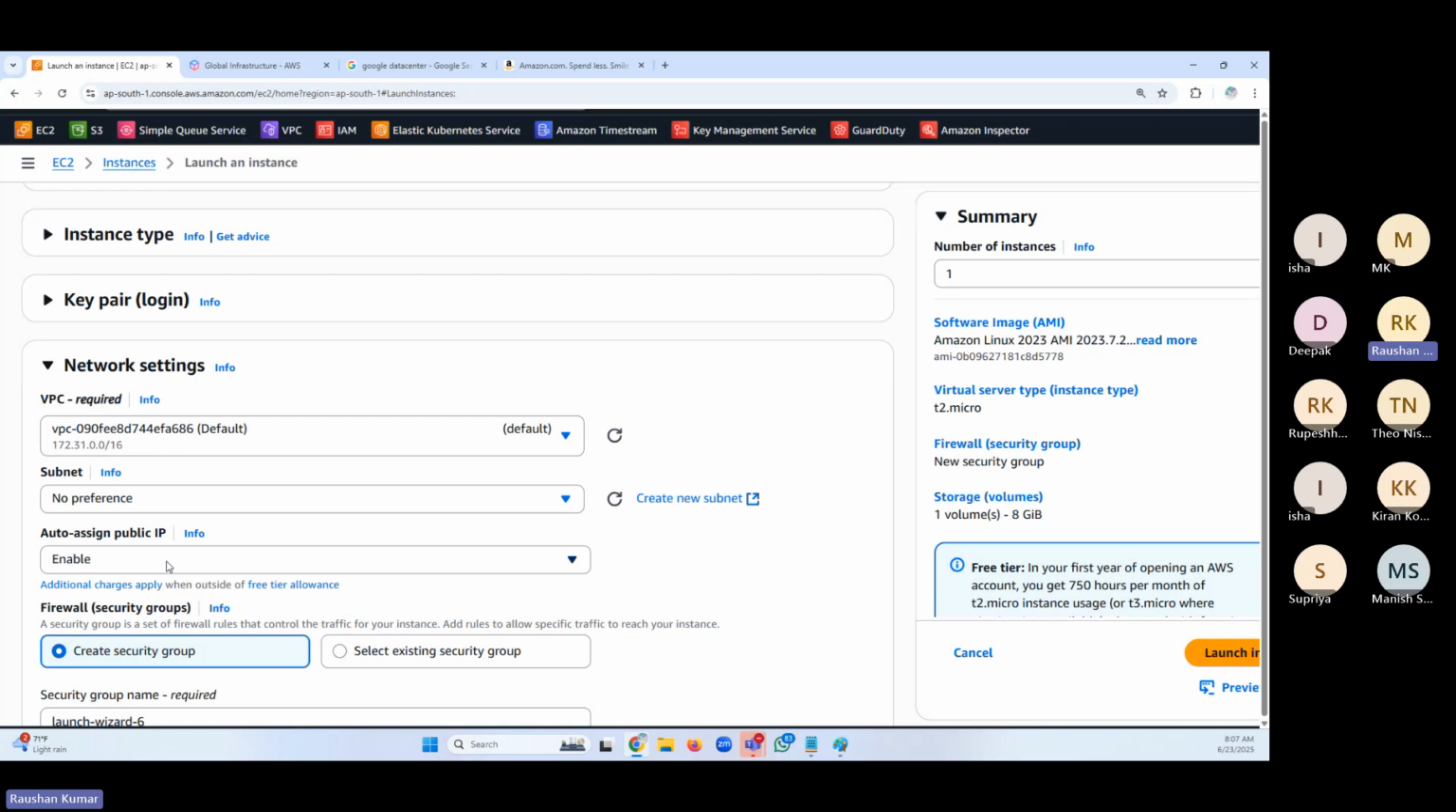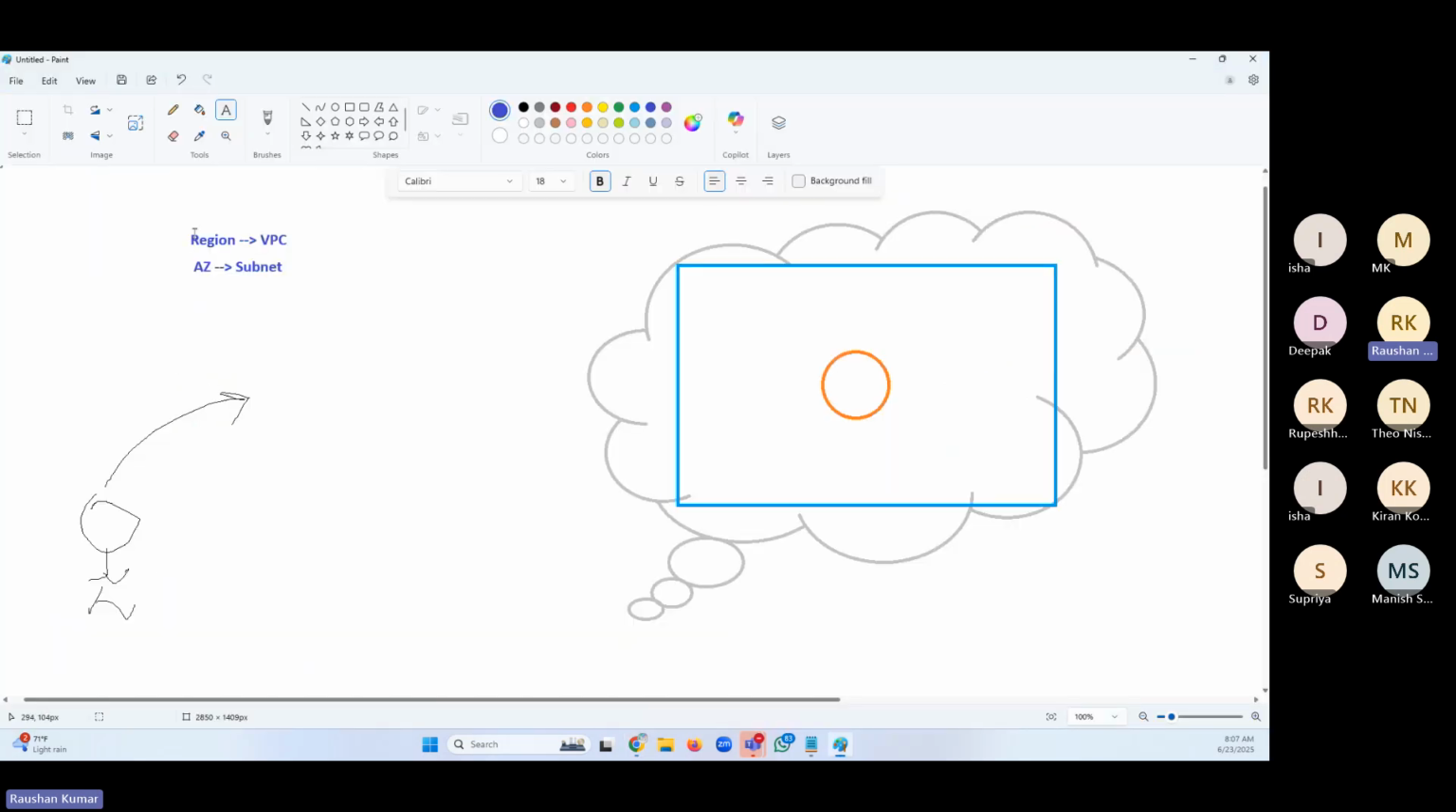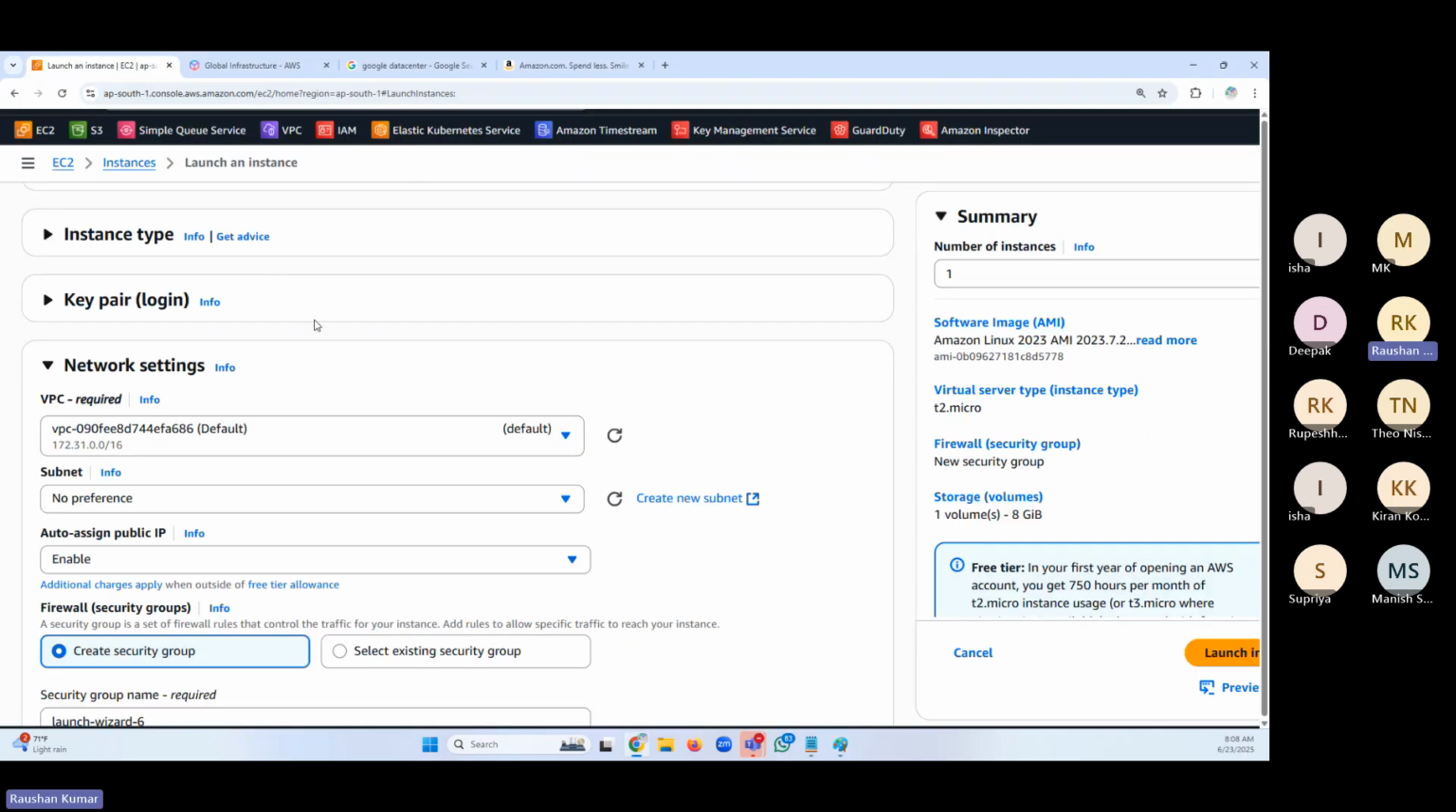So, the point to remember is this: at the region level, we have VPC, and at the AZ level, we have subnet. Keep it simple. I'm not going to complicate it anymore. We will go step by step. In the beginning, friends, we go slow. I want you to understand, get comfortable, and then we'll ramp up.